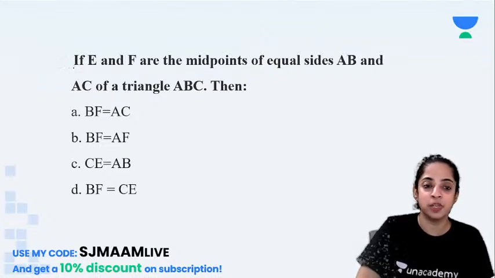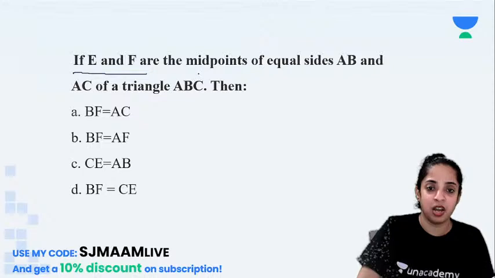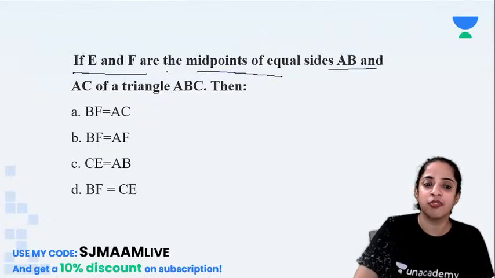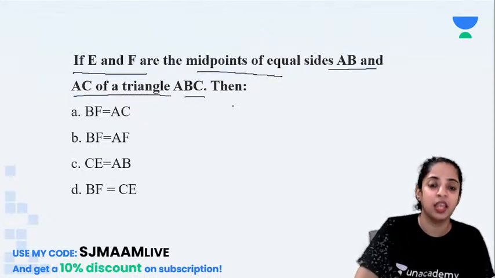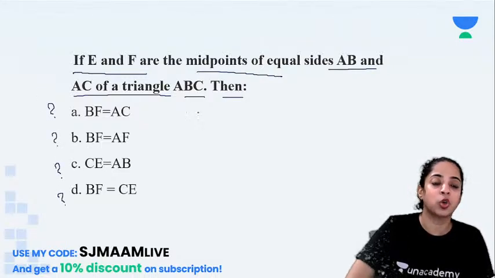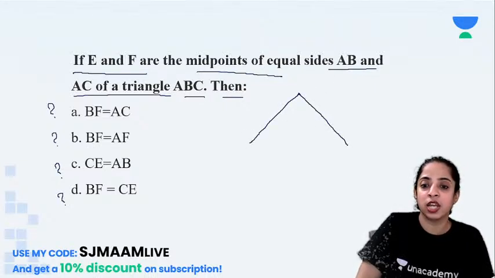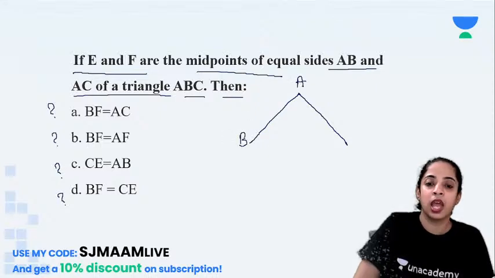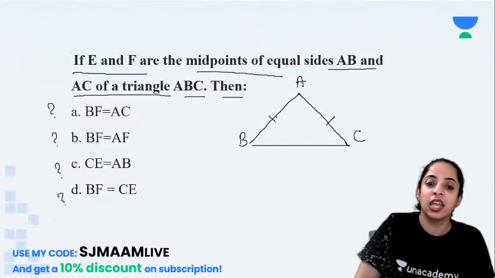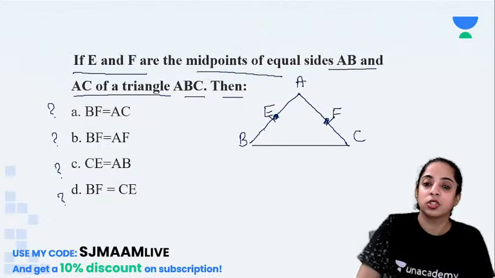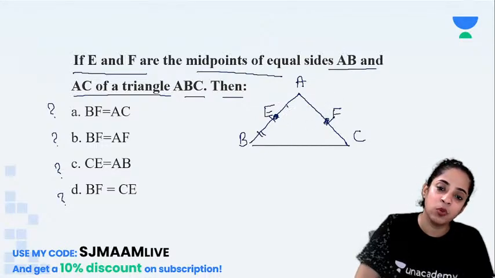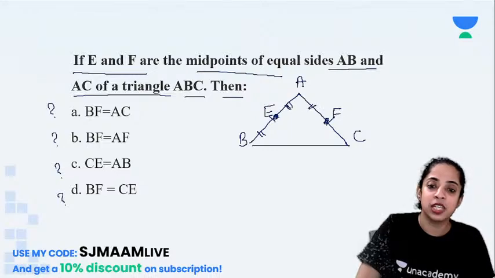Now this is an interesting question. Pay attention. If E and F are the midpoints of equal sides AB and AC of a triangle ABC, then you have to choose out of 4 what it will be. For this you have to draw the diagram perfectly. So equal sides AB and AC. These are equal sides, and E and F are the midpoints. So if this is E, this is F, then BE will be equal to EA and AF will be equal to FC, isn't it?